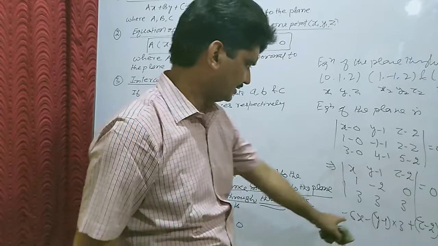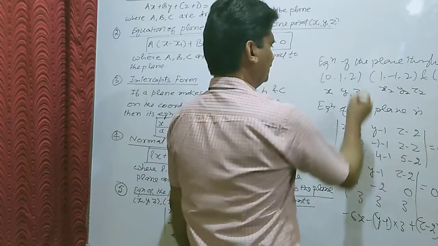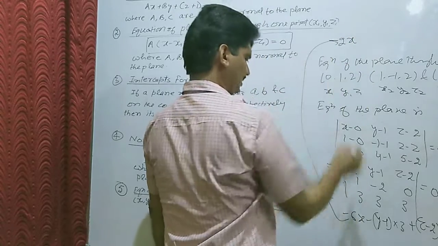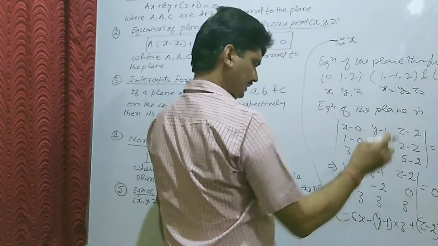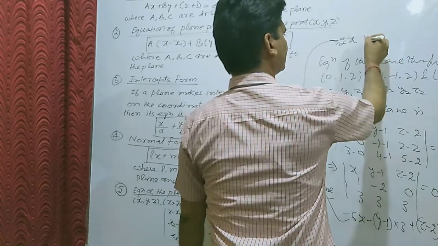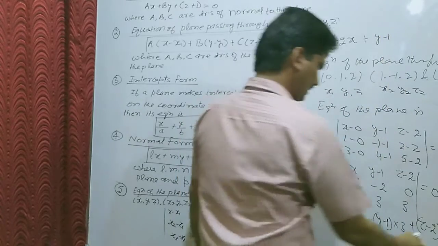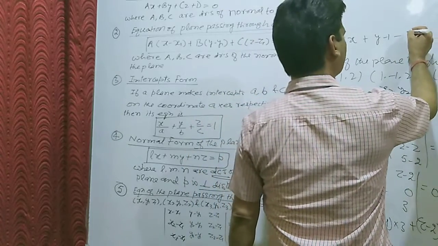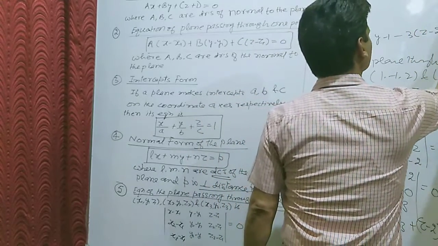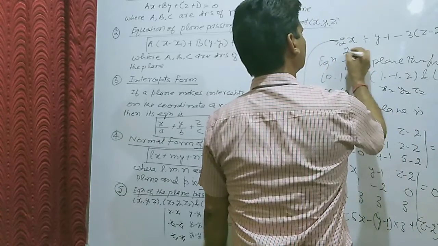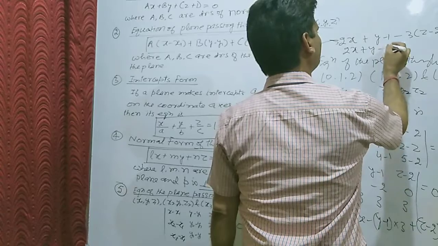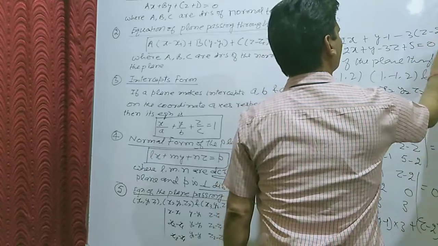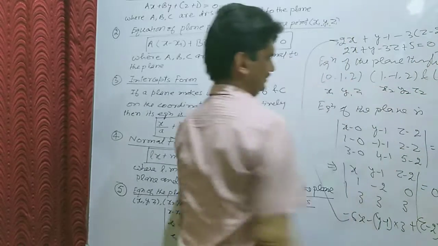Taking minus 3 common, it becomes 2x plus y minus 1, minus 3 times z minus 2 equal to 0, or 2x plus y minus 3z plus 5 equal to 0. This is the answer.